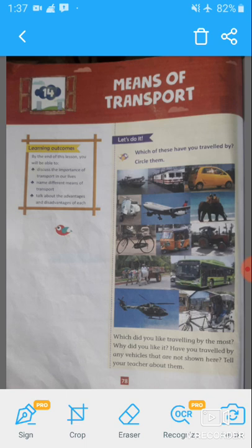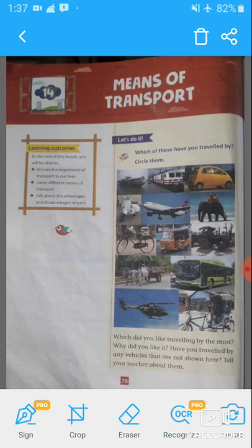Our today's chapter is means of transport. In this lesson, we are going to discuss the importance of transport in our lives and the different means of transport, and we also talk about the advantages and disadvantages of each.